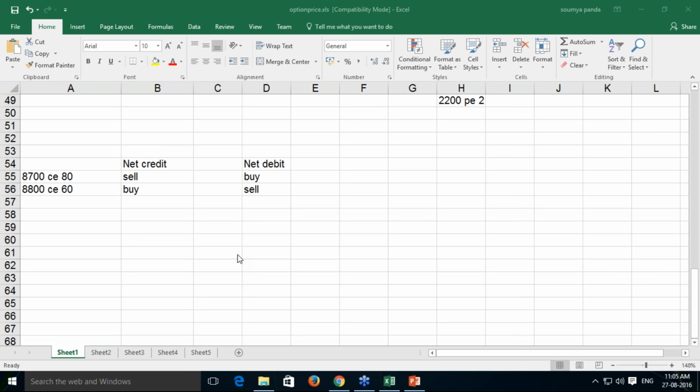Sometimes people say that neutral means time value decay won't impact me, or that neutral means intrinsic value growth will not impact me. That is not the truth. Sometimes they say that if I have a vega neutral strategy, then volatility will not impact me. That is not the truth. The truth of strategy formation is that neutral means how much amount of risk you want to carry. That is the meaning of neutral.